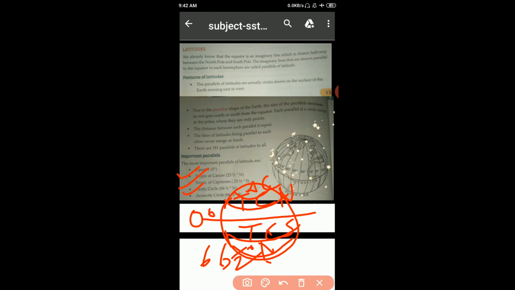These are the most important parallels of latitude. So students, the important thing is: there are 181 parallels of latitude, and the important latitudes are the equator always at 0 degree, Tropic of Cancer 23 1/2 degrees north, Tropic of Capricorn 23 1/2 degrees south, Arctic Circle 66 1/2 degrees north, Antarctic Circle 66 1/2 degrees south.